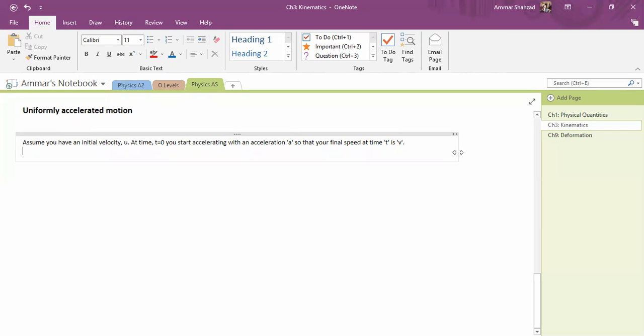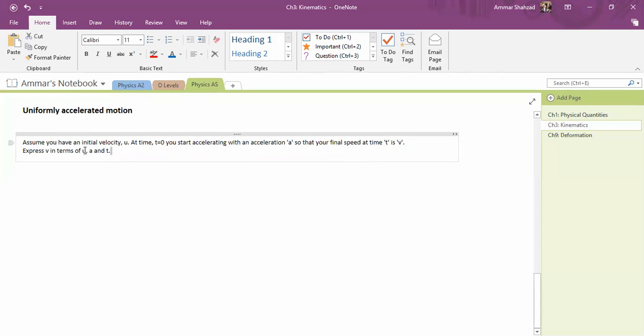So what I want you to do is express v in terms of u, a, and t. So these are the four variables, right? So let's look at this question now.